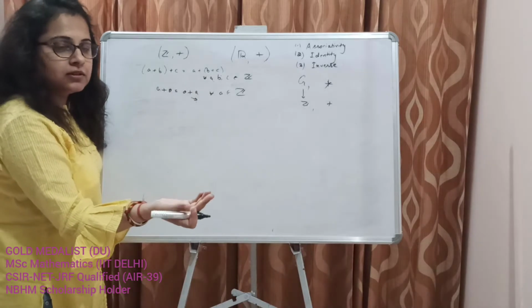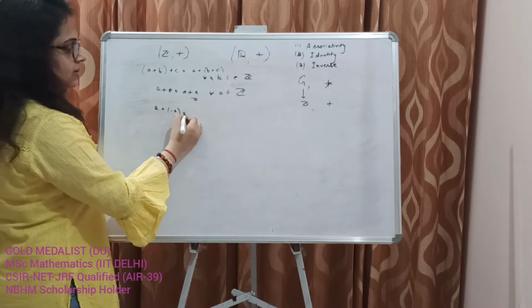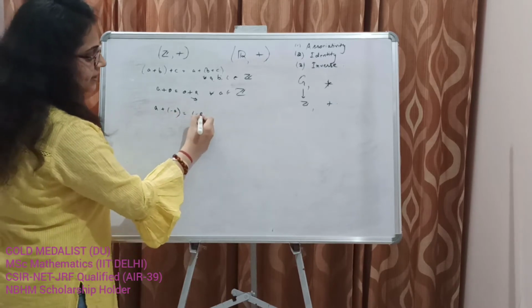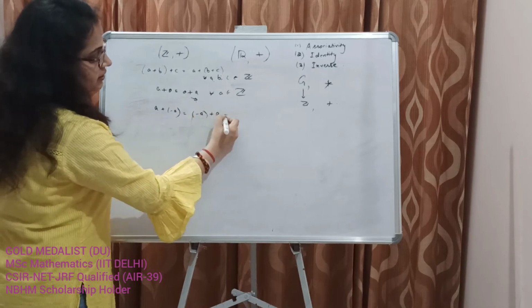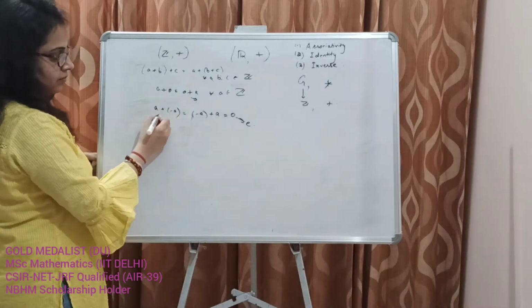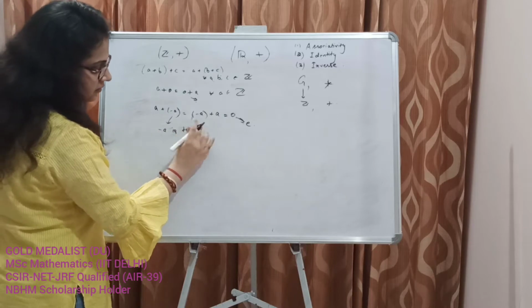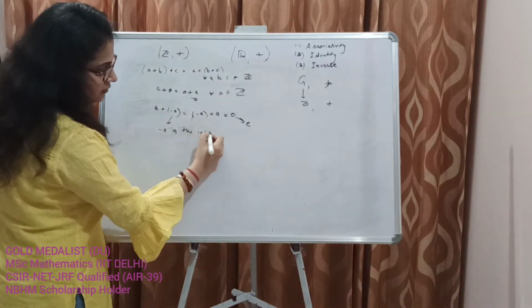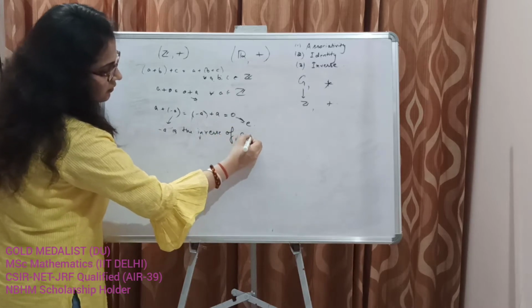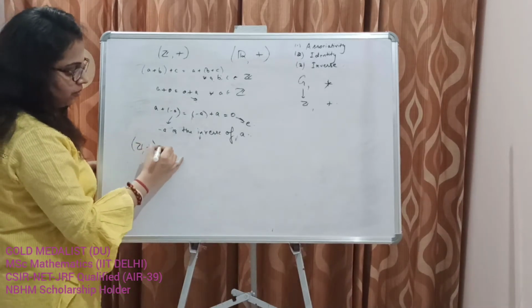What is the inverse? We know that a plus minus a is equal to minus a plus a is equal to 0, which was the identity. So we can say that minus a is the inverse of a. Okay, so is Z plus an abelian group?